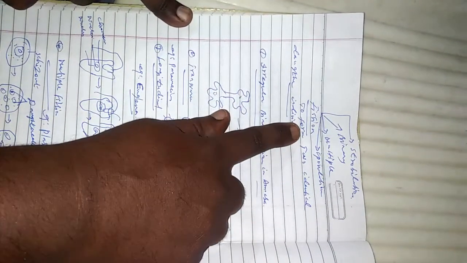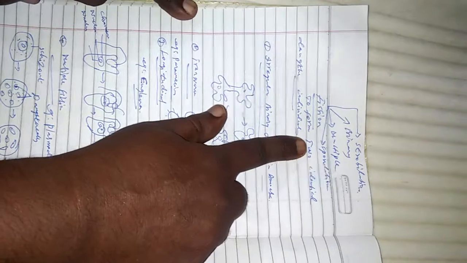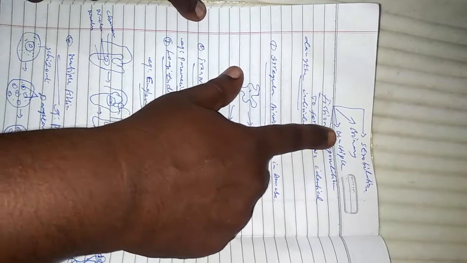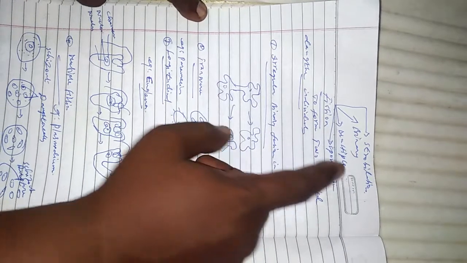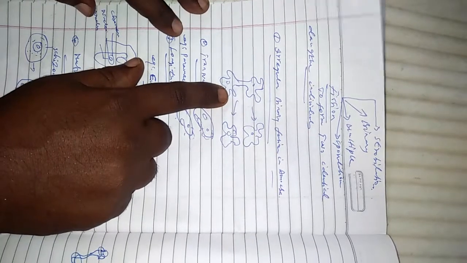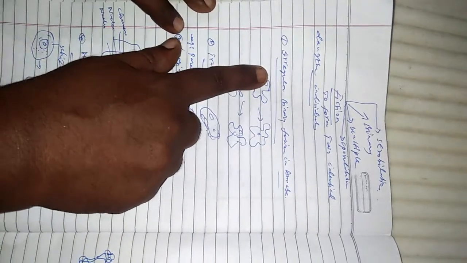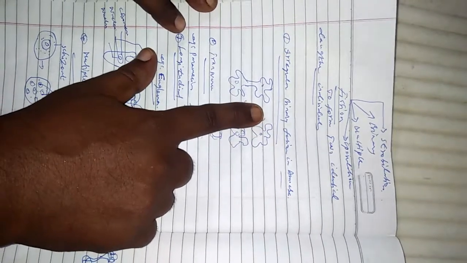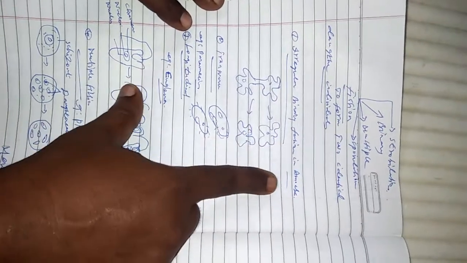These four types of fission take place in living organisms. Under fission, one classification is irregular binary fission. This irregular binary fission takes place in the amoeba.